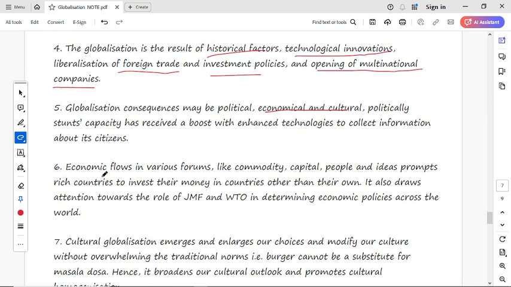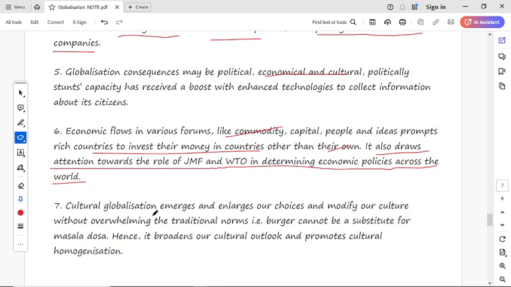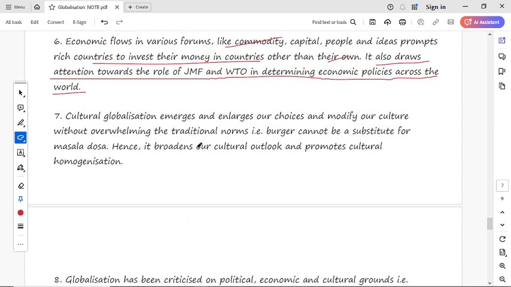And the next is economic: the flow in various forms like commodity, capital, people and ideas promotes rich countries to invest their own money in other countries. It also draws attention towards the role of the IMF and WTO in determining economic policies across the world. Okay, we have discussed all these things previously, the consequences of the economic flows. Now next is cultural homogenization.